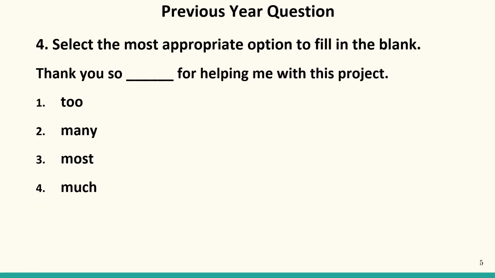Now look at the next question. Select the most appropriate option. Again, there is a fill in the blank. Thank you so dash for helping me with this project. So with this word so, we have to fill a word over here. Now so too cannot be used. So many. Many is used for countable nouns, whereas we are using so for thanks. So many cannot be used over here. Most, so most cannot be used because with so we use only the positive degree of an adjective.